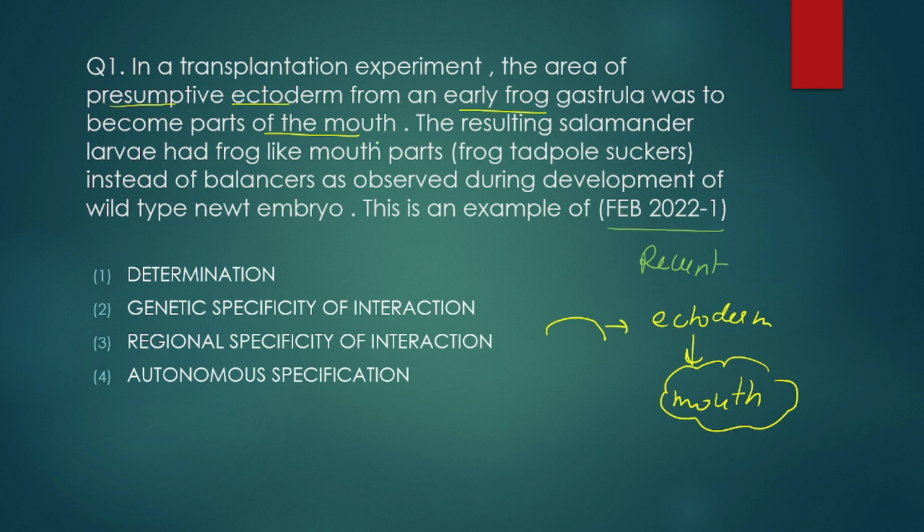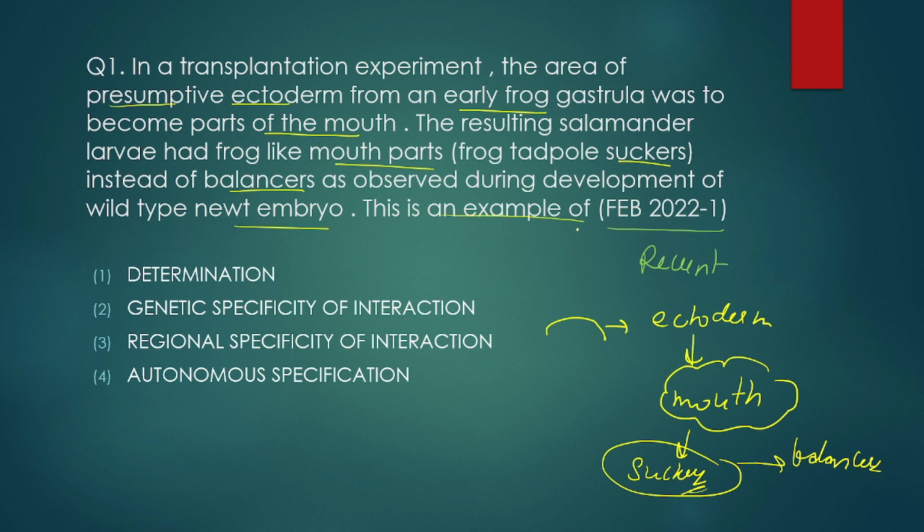The resulting salamander larvae had frog-like mouth parts, frog tadpole suckers, instead of balancers. So it was having suckers instead of balancers, as observed during development of the wild type newt embryo. This is an example of: determination, genetic specificity of interaction, regional specificity of interaction, autonomous specification.